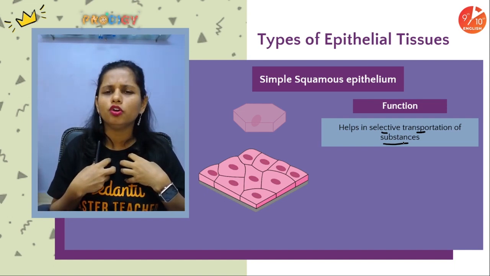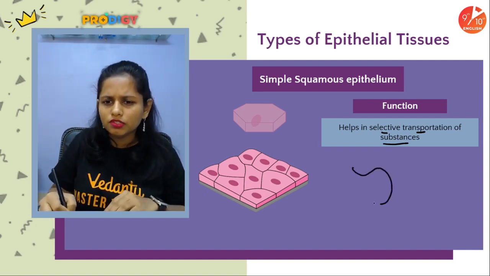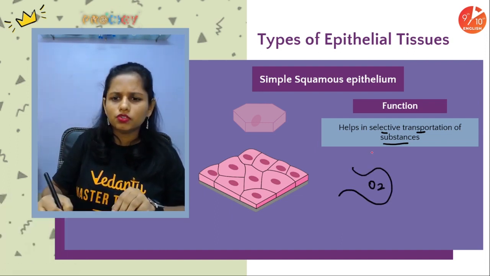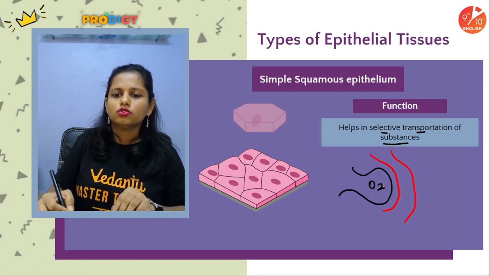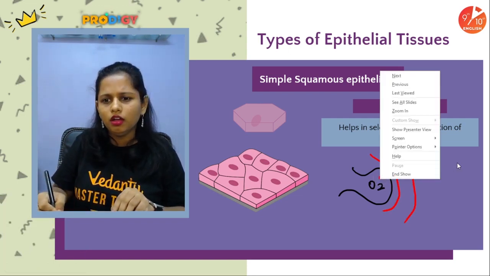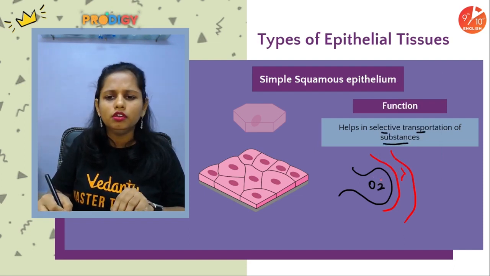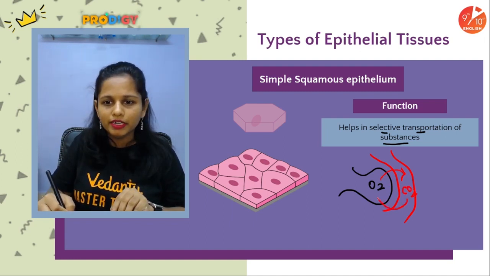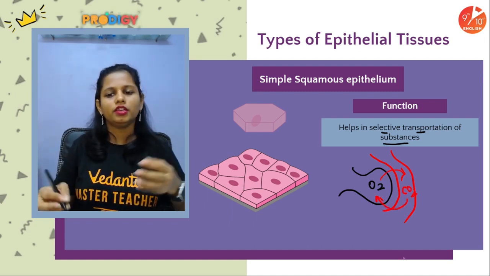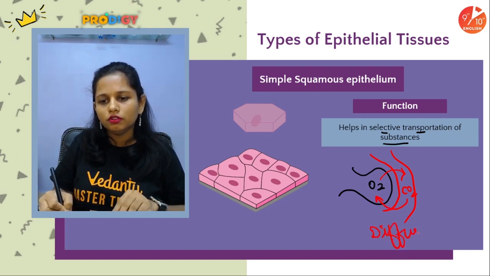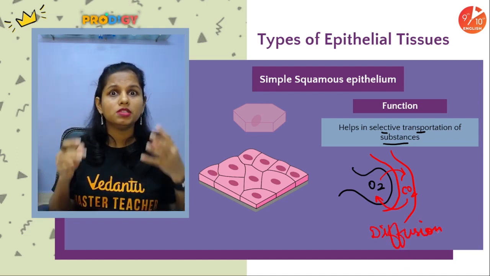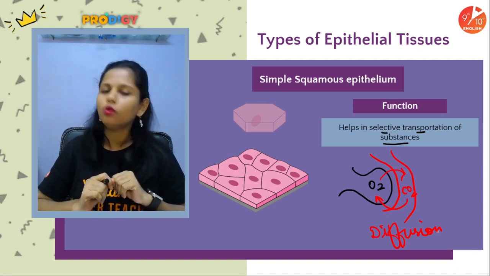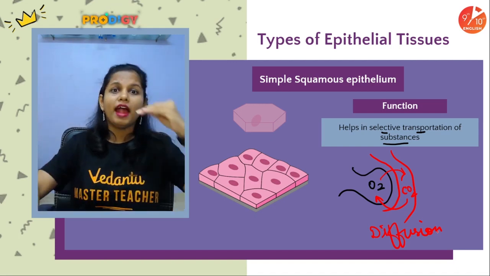Like if I talk about the alveoli of the lungs, if this is a single alveolus and here is the oxygen, and then there's a blood capillary surrounding it, oxygen from the alveoli will enter into the blood, and CO2 from the blood will enter into the alveoli. This takes place by means of diffusion. So it helps in selective transport of substances. That's simple squamous epithelium.